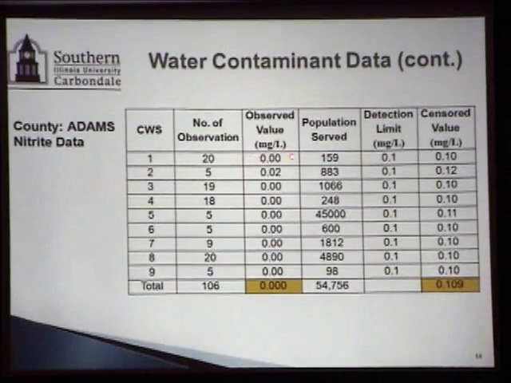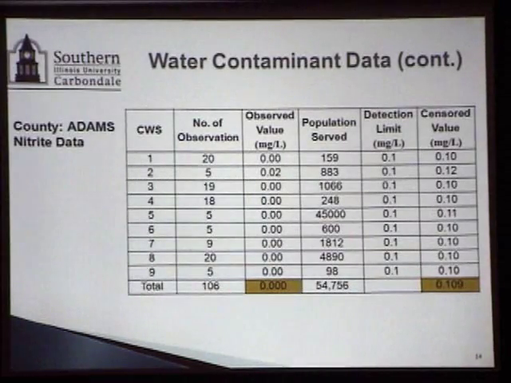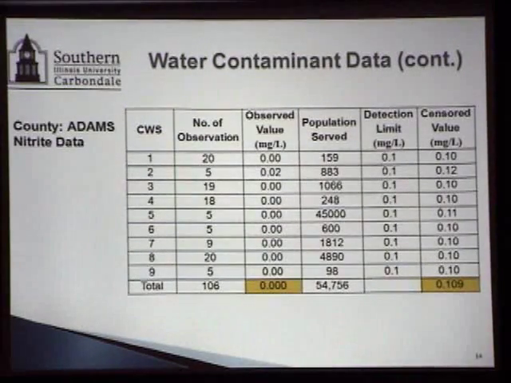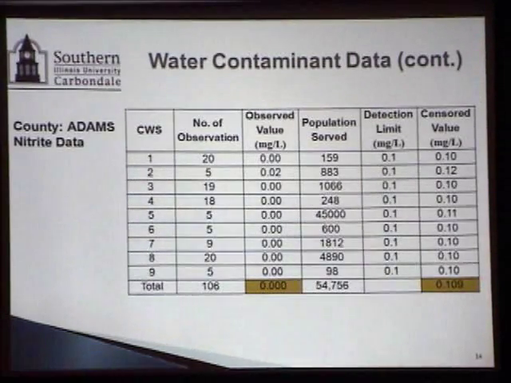For nitrite, with the equipment or apparatus that they have to measure nitrite, 0.1 milligram per liter is the detection limit. So below that, they cannot detect. Basically, below that, whatever concentration is there will get a 0.